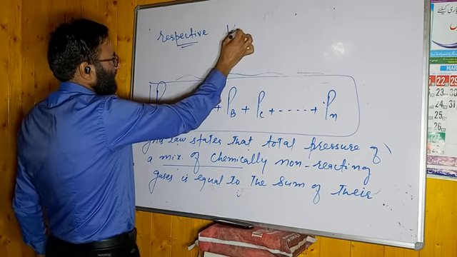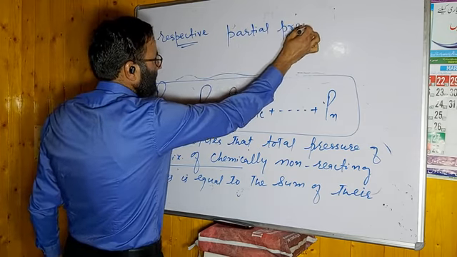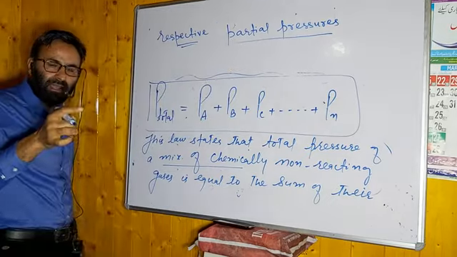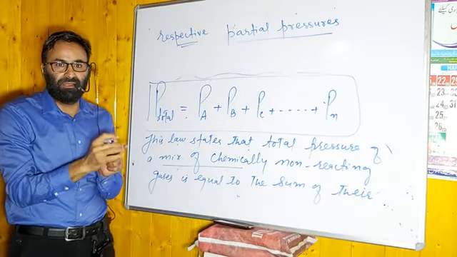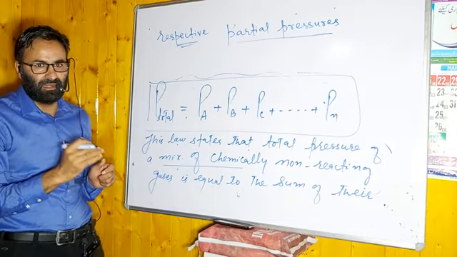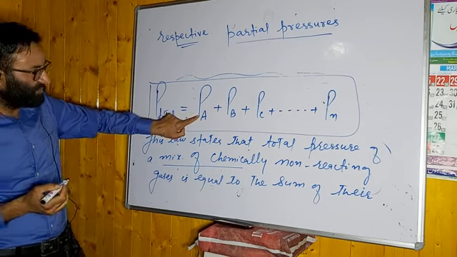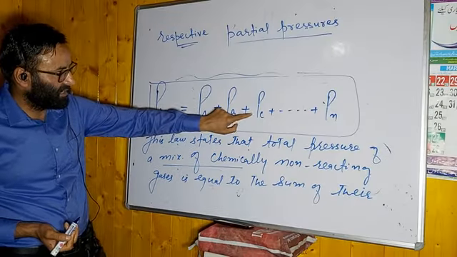And you should know what is meant by partial pressure. It is simply pressure exerted by a gas in a mixture. एक मिक्सचर में एक गैस टाइप कितना प्रेशर एक्सर्ट करेगा, that pressure is known as partial pressure. PA means partial pressure of A, PB means partial pressure of B, partial pressure of C, and so on.